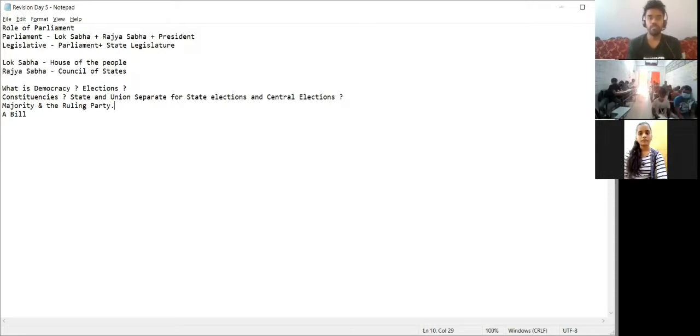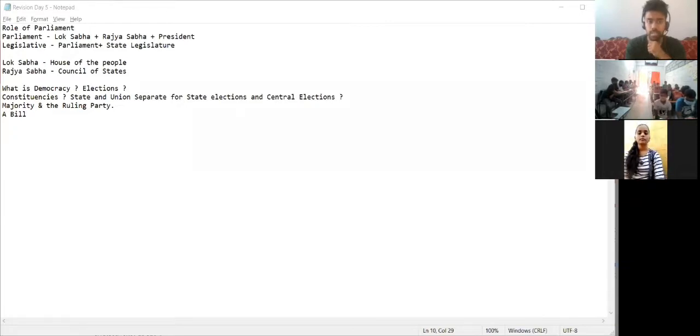Okay, so I will not be explaining everything exactly how we finished the chapter, because that was very descriptive. This is the revision, whereas in Parliament we have done around 5 to 7 pages of notes, which I guess should be there with you. There we have understood what is Lok Sabha, Rajya Sabha, what is Parliament, this diagram, and that Parliament consists of President, Rajya Sabha and Lok Sabha.